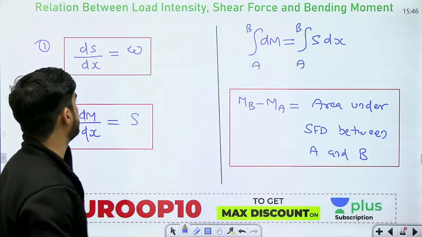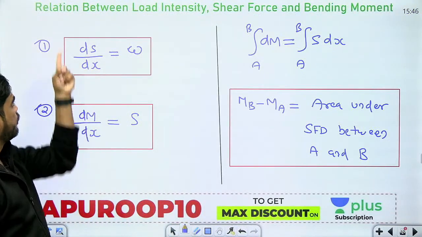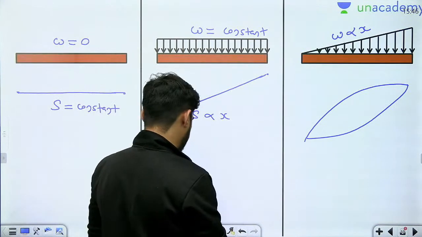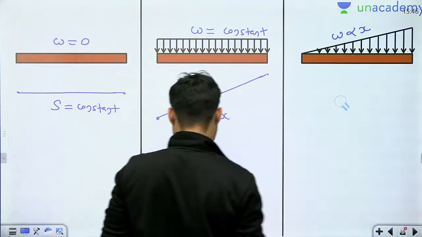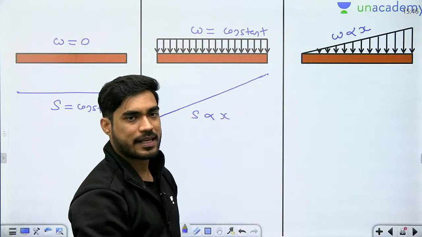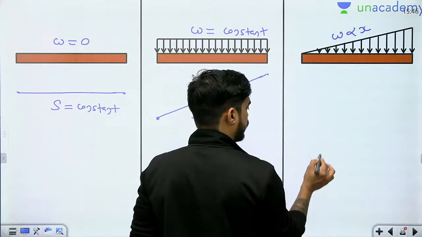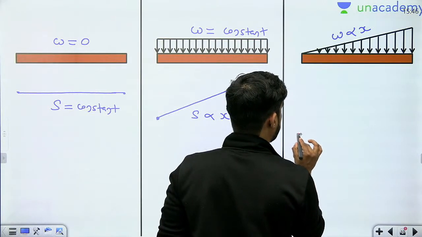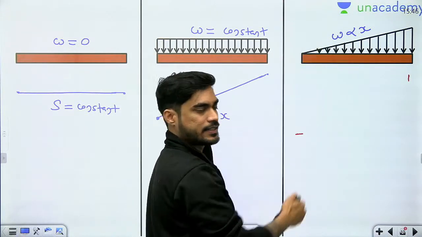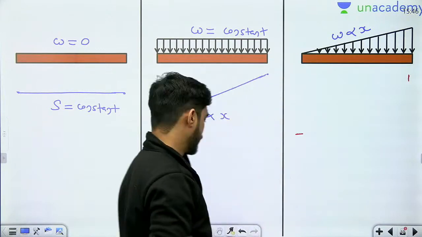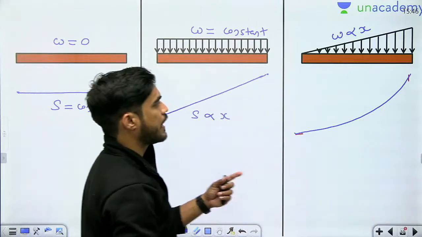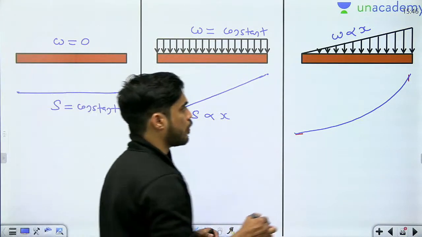Okay, so beta, look at this. dS/dx equals w. So if dS/dx is increasing, w will also be increasing, meaning the slope should be increasing. Here see, w is increasing, so slope should be increasing. And how do you draw increasing slope? You first draw these two small lines, 0 degree and 90 degree. Okay, 0 degree to 90 degree increasing, 0 degree line, 90 degree line. Now you join these two lines using a parabolic curve and you get a parabola with increasing slope.